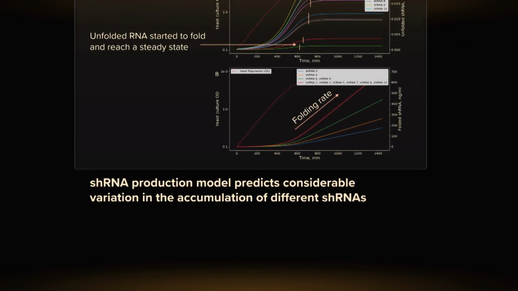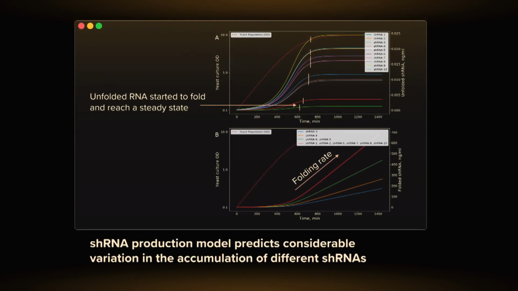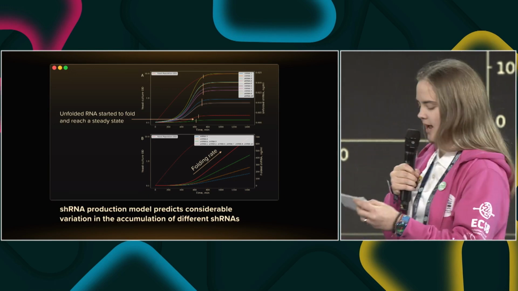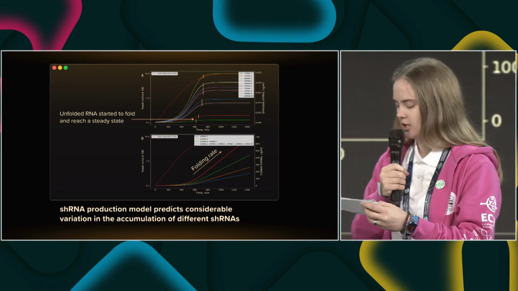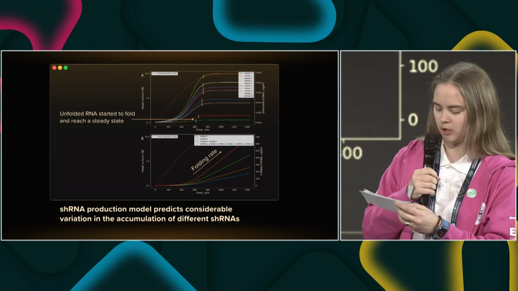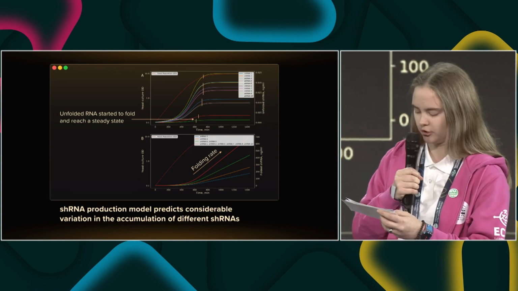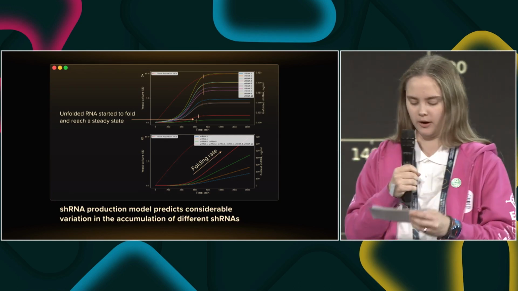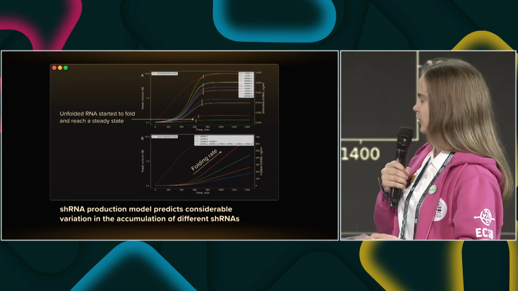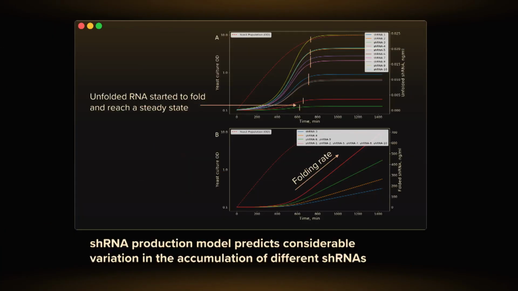Firstly, modeling of shRNA production revealed a considerable difference between the 10 designed shRNAs and showed that the folding process is not a bottleneck in shRNA accumulation, as the concentration of unfolded shRNA is over 3 orders of magnitude lower than the concentration of the folded shRNA throughout the process, which means that almost all of the shRNA was folded.